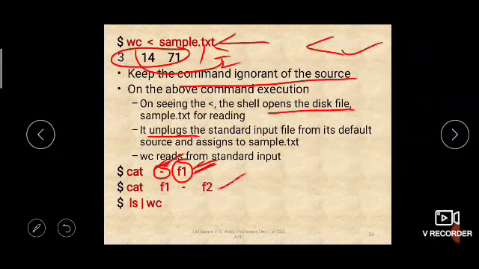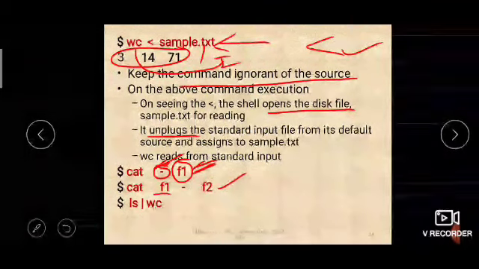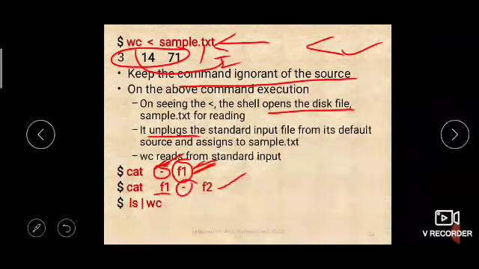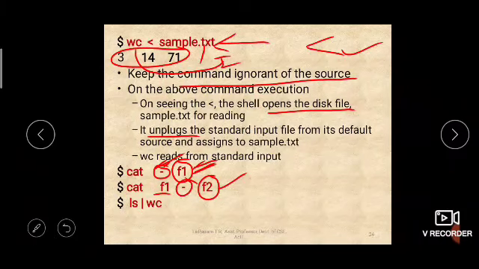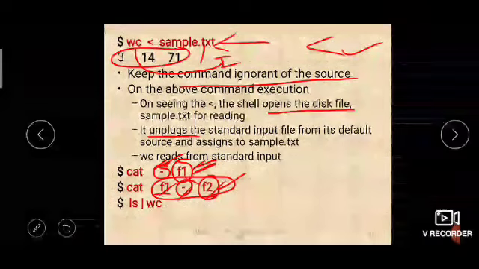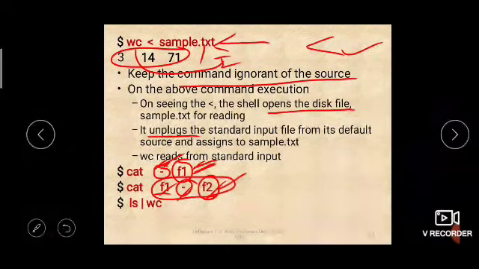Similarly, in this case, first the contents of the file F1 will be displayed, then some contents from the keyboard will be taken and displayed, and then the contents of the F2 file will be displayed. Cat means concatenation, right? So it is taking the contents of file F1, the contents of the keyboard, and the contents of F2. Everything will be merged into a single content, and then you can redirect all these contents to some other file.